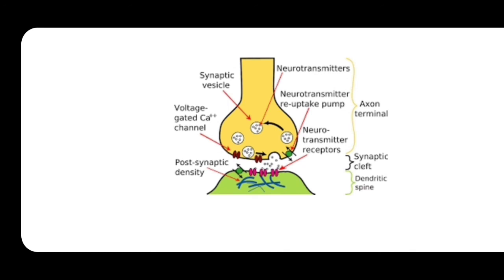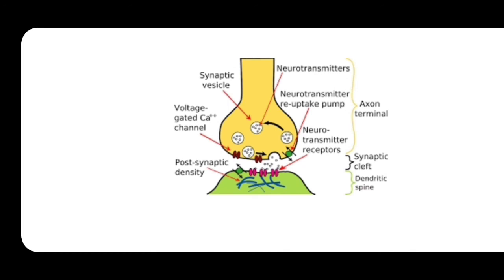For example, acetylcholine will be broken down by the enzyme called acetylcholinesterase, which breaks acetylcholine into acetic acid and choline.